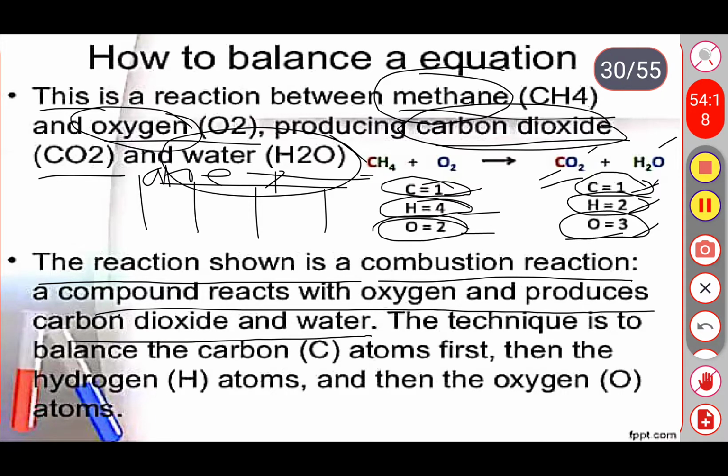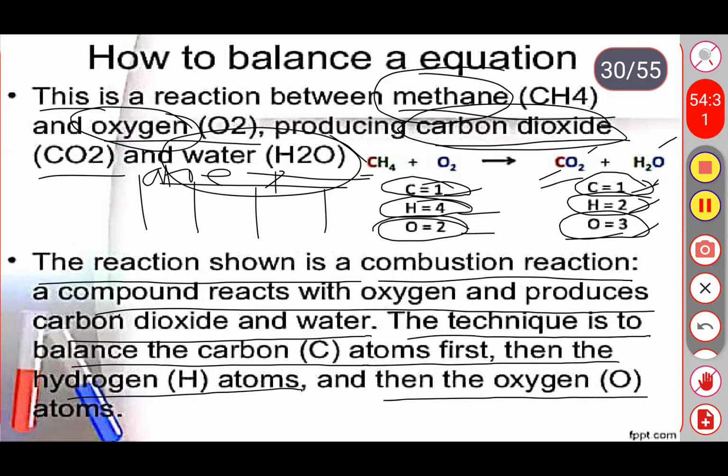The technique used is to balance the carbon atom first, then the hydrogen atom, and then the oxygen atom. So first we need to balance the carbon, next we need to balance the hydrogen, finally we need to balance the oxygen. Okay, we'll balance the given chemical reaction.